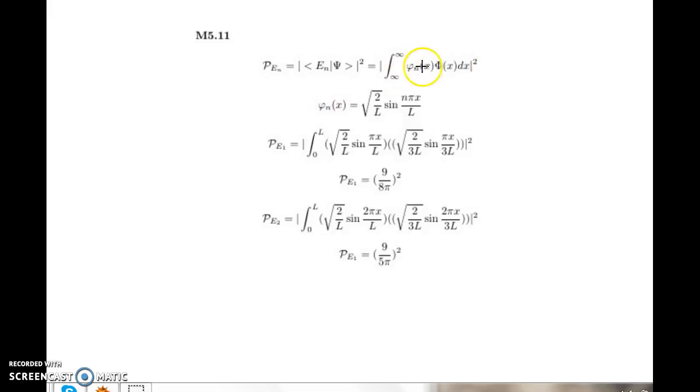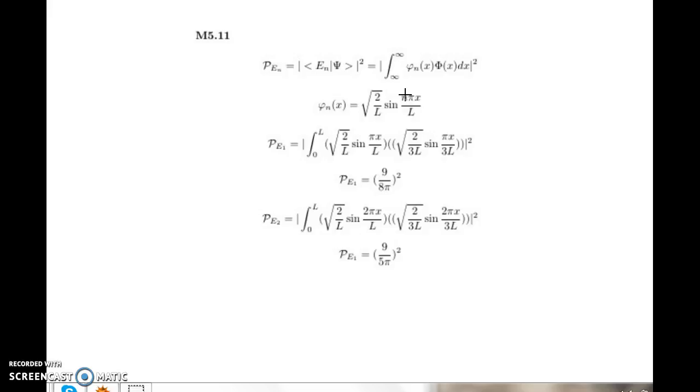And this function is defined as the square root of 2 over L sine of n pi x over L, and that's basically the allowed eigenstates. And this n is any positive integer, so 1, 2, 3, 4, 5, etc.